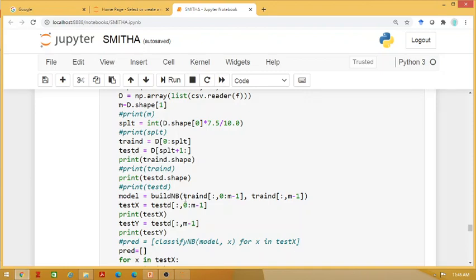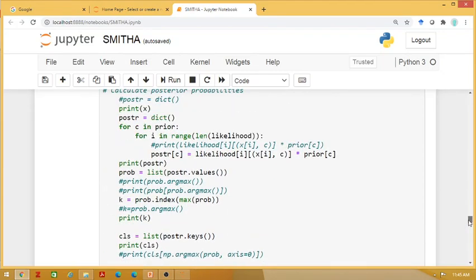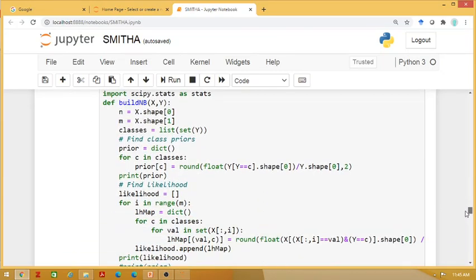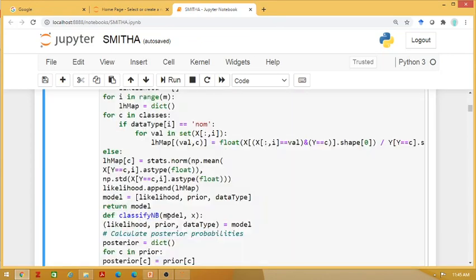Then the model is built: a naive Bayes model from the training data set. And what does the naive Bayes function actually do? Any idea? Building a naive Bayes model is the learning phase. We compute the prior probability, as we have done manually. Then we find the likelihood, and for each class you have to find the likelihood.